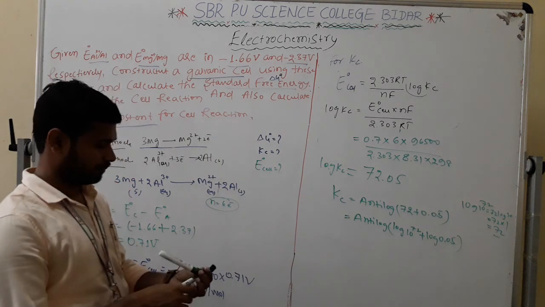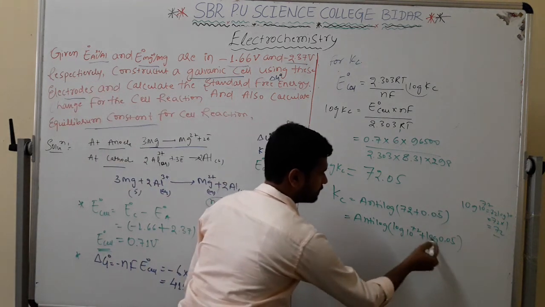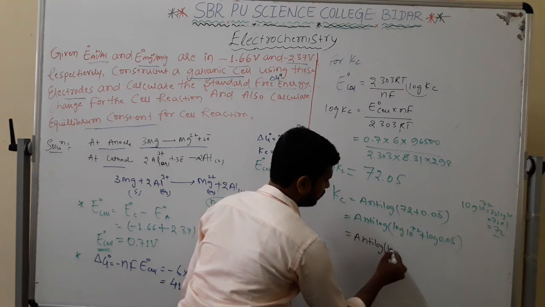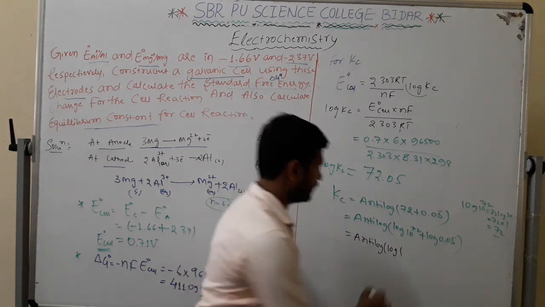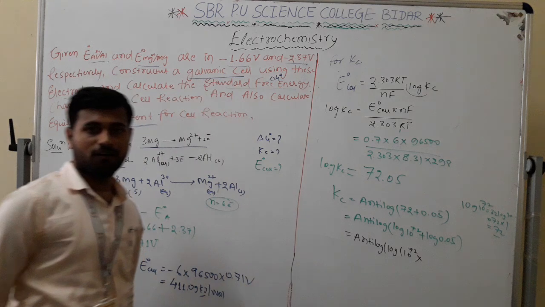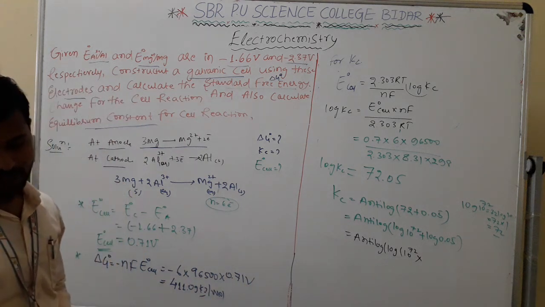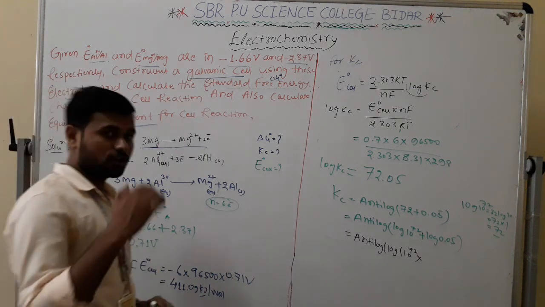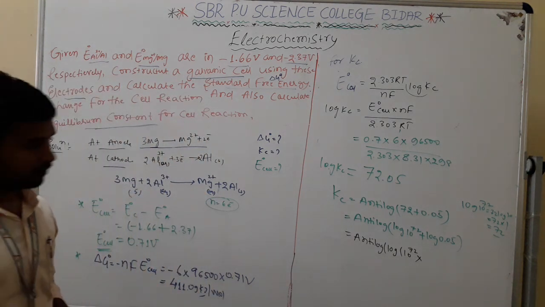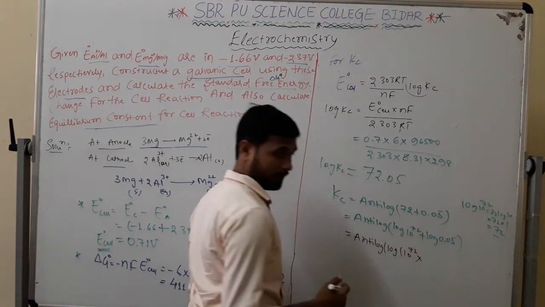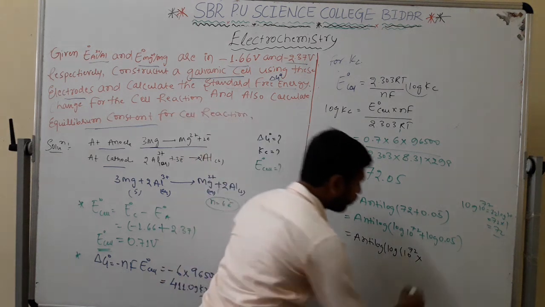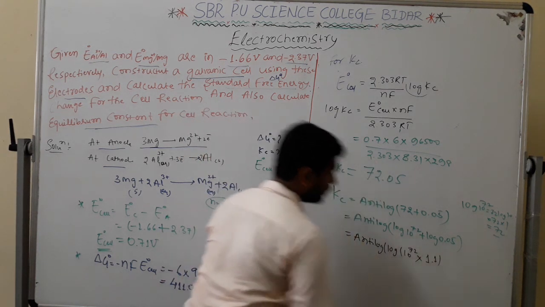Simple. Now this is in the form of log a plus log b, which is log a into b. The antilog gives 10 to the power of 72 into the value of log 0.05. What is the value of log 0.05? Log 1, what is the value? Tell me. Log 1 is 0. A little beyond 0, I can take 1.1.